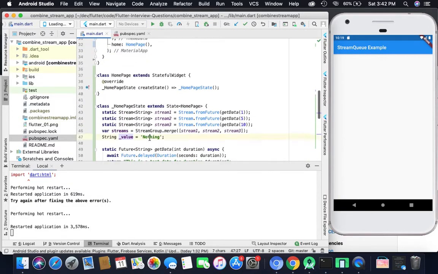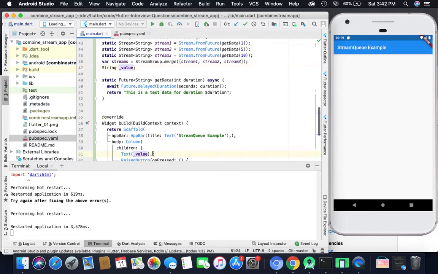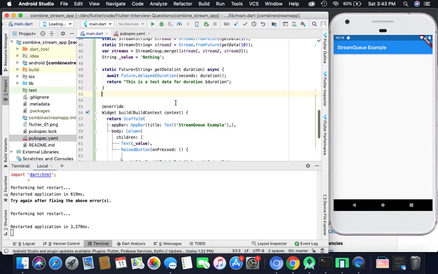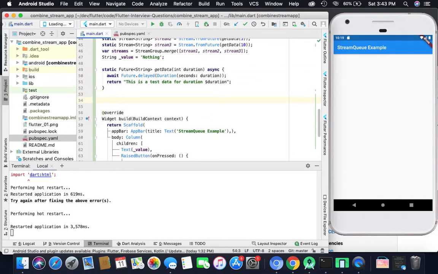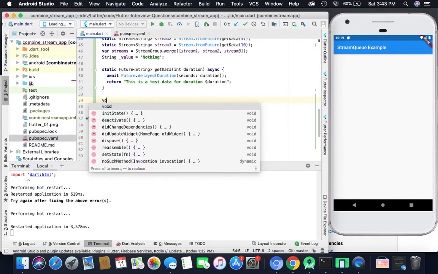If you are not assigning this value here, or if you are declaring it just like that, this line will throw us the null pointer exception. So it is very important that you initialize some value in your string variable. So remember, this question can be asked in your interview also. So now I will create the fetch data method.